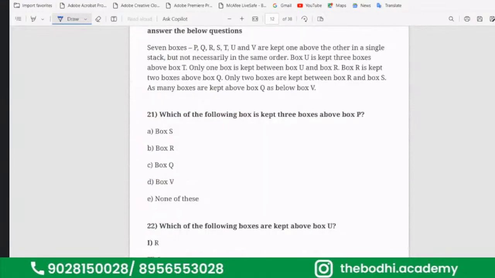Next question. 7 boxes P, Q, R, S, T, U, V are kept one above the other in a single stack, but not necessarily in the same order. So 7 boxes, right? So first we will write like this: 7, 6, 5, 4, 3, 2, and 1.